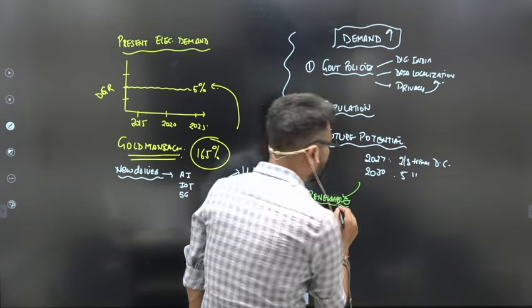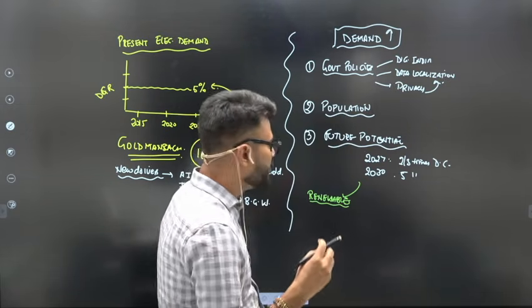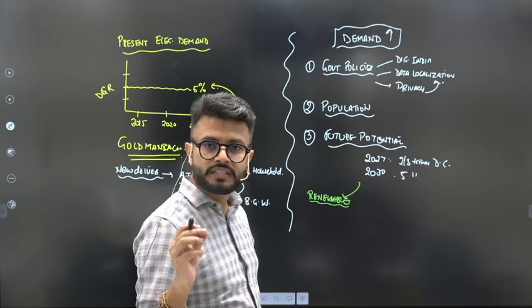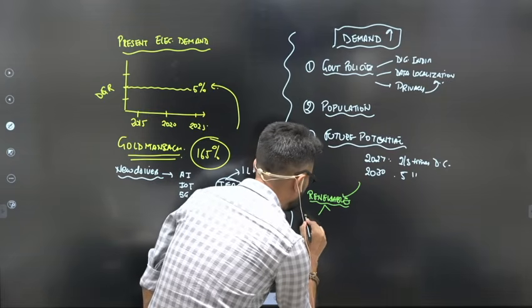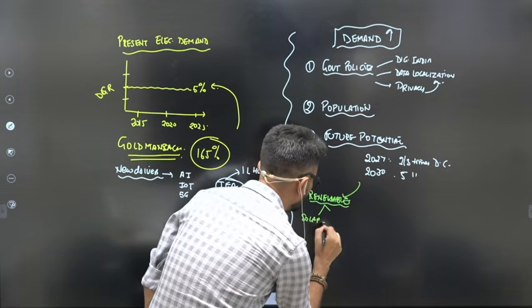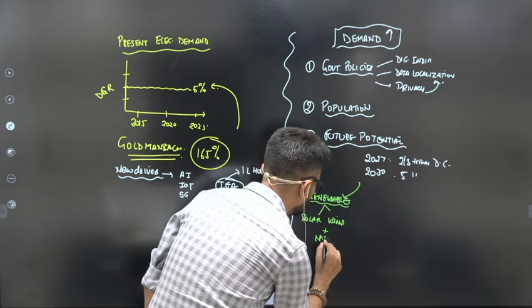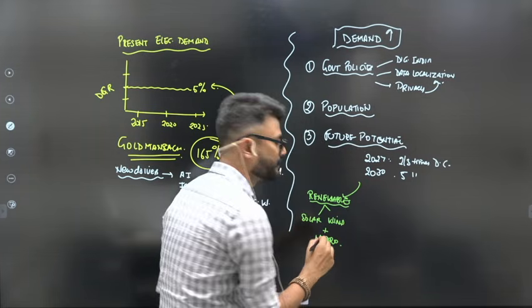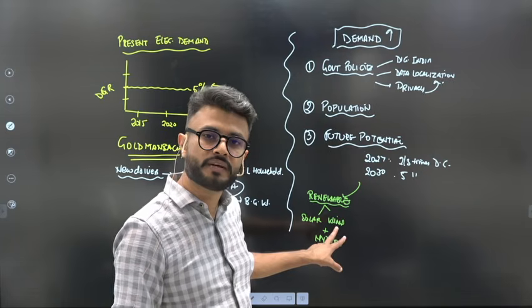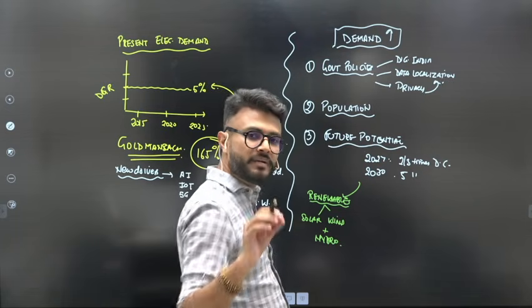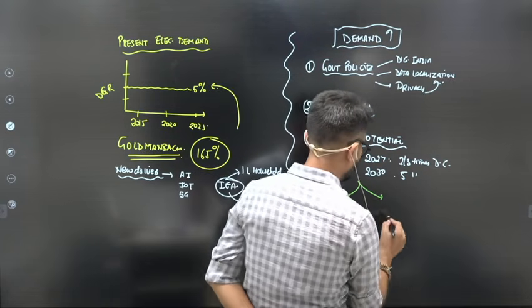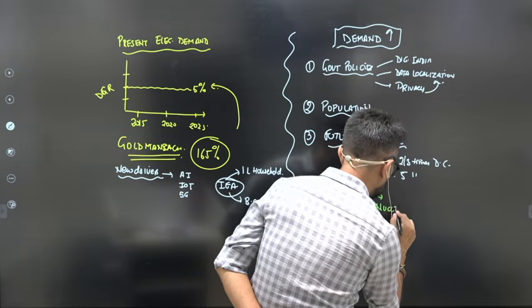So we know, given the natural conditions of India, the two most important renewable energy resources are what? One is solar, second is wind. Along with this, we can also go for hydro sources. That is true. We can go for it. The second important source of power can be nuclear energy.